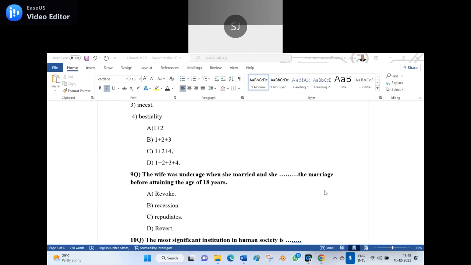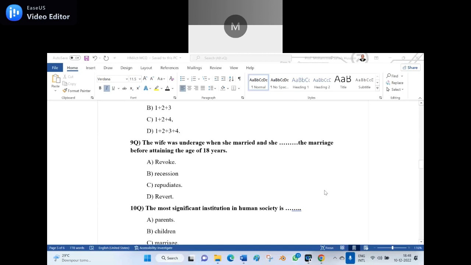Shoot among the A, B, C, D. Revoke, Option A. Wrong. Option C, sir. Repudiates. Option C is the appropriate word there. So option C, repudiates, is the right word. The wife was underage when she married, and she repudiates the marriage before attaining the age of 18 years. In case she does not do so, that means she accepted it.